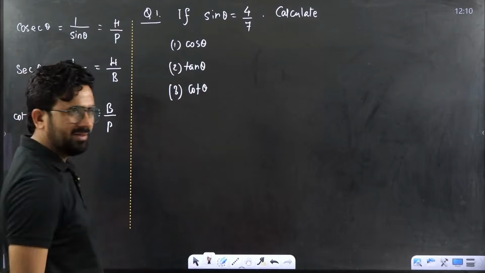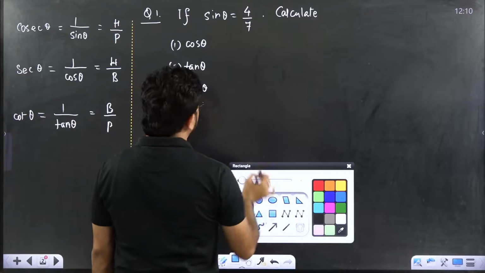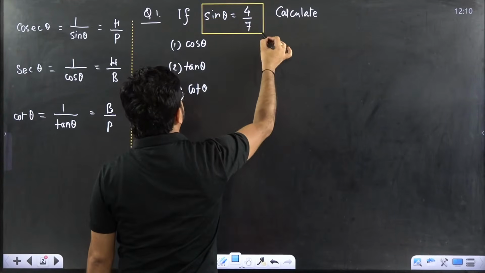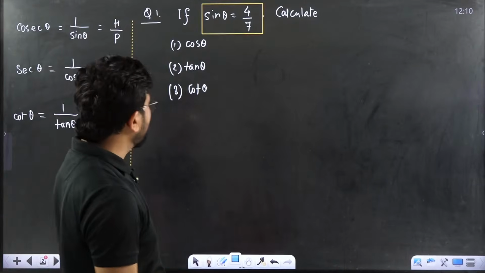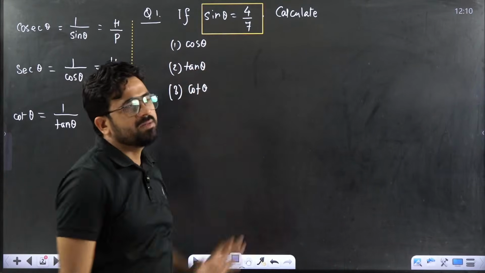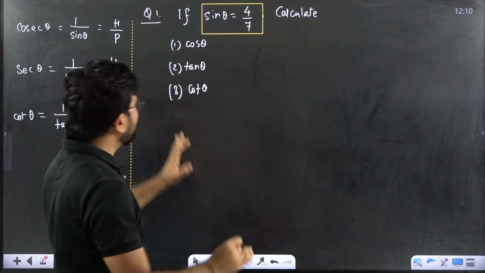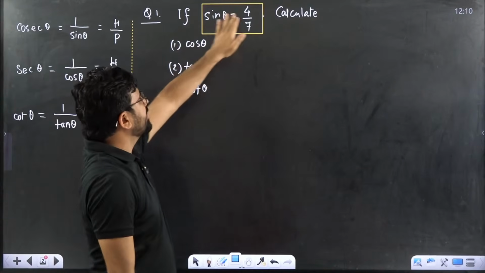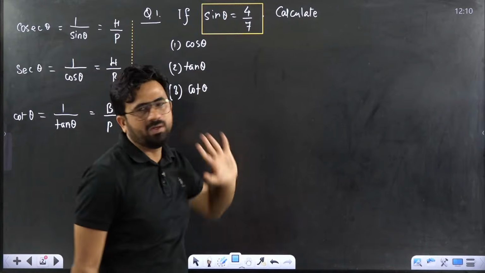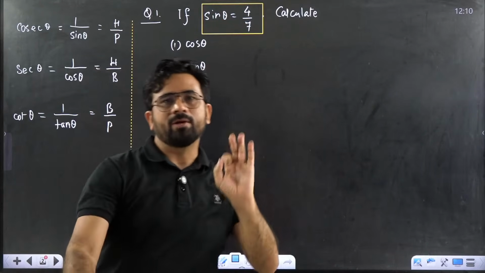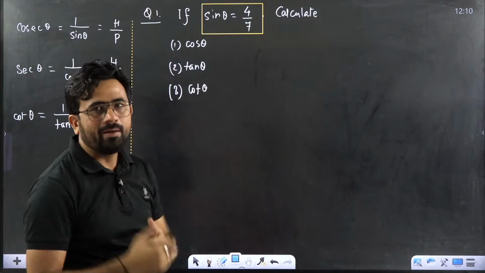Can we calculate? Yes, very simple, we can calculate. So first, this ratio you have to understand. What is the ratio given to you? This is the ratio that we call trigonometric ratio. Sin theta equal to 4 by 7. So first thing you have to understand is that the ratio of perpendicular to the hypotenuse is equal to 4 by 7. So always draw the right angle triangle first.